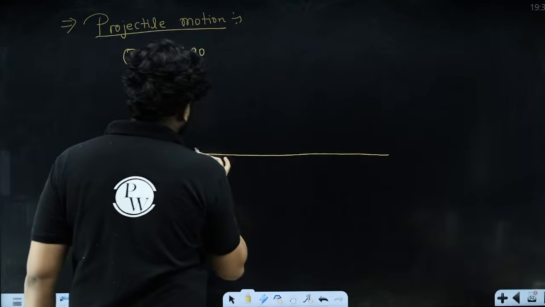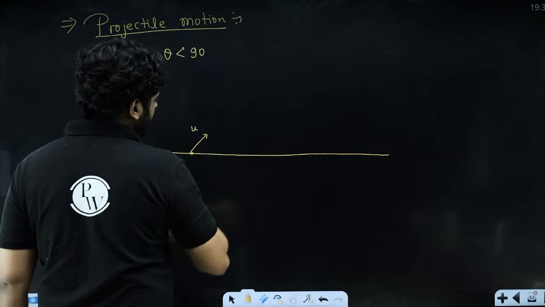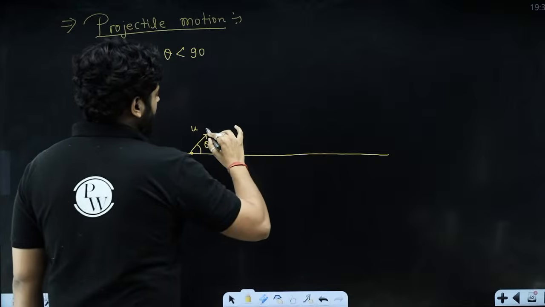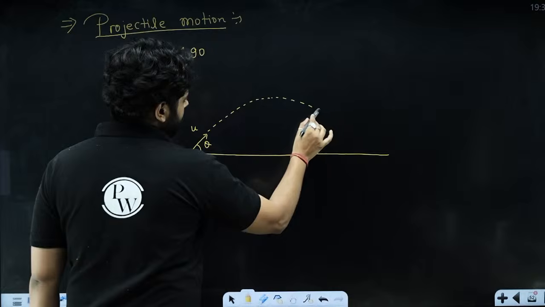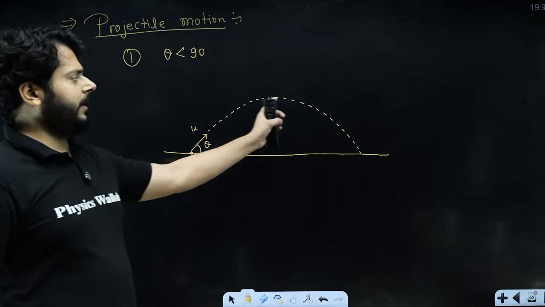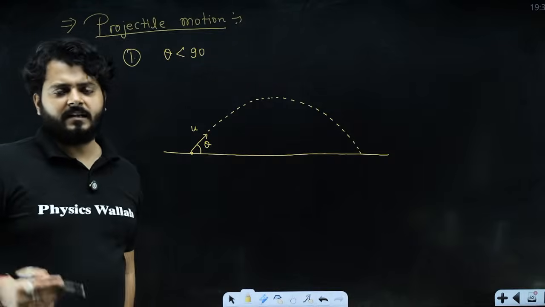then in that case what will happen? The body is launched, this is the initial velocity of the body, and it is launched at an angle theta. So it moves like this, and it falls somewhere like this, right? This motion of the body is called projectile motion, because the body is moving like a projectile, right?